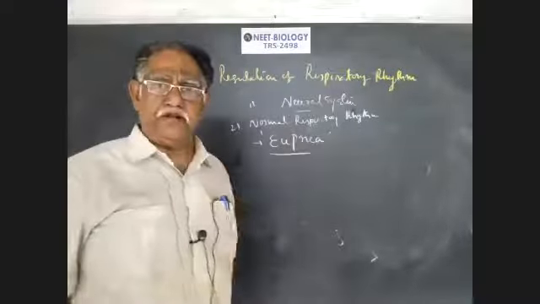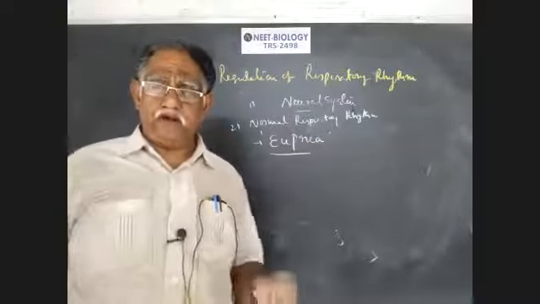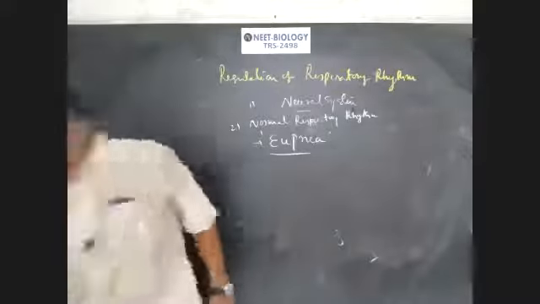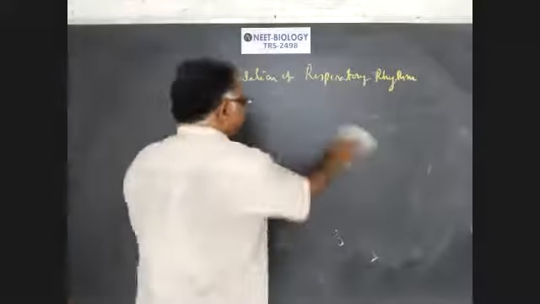You write down this point. Eupnea, normal respiratory rhythm. And the respiratory rhythm is regulated by the respiratory rhythm center.